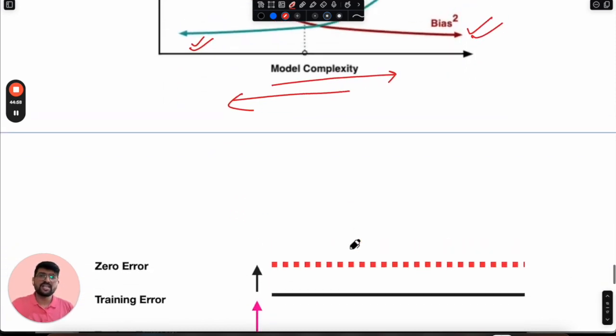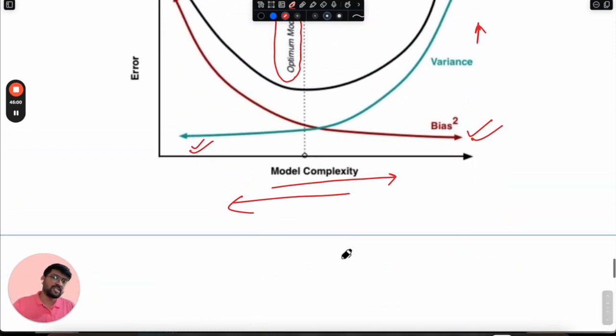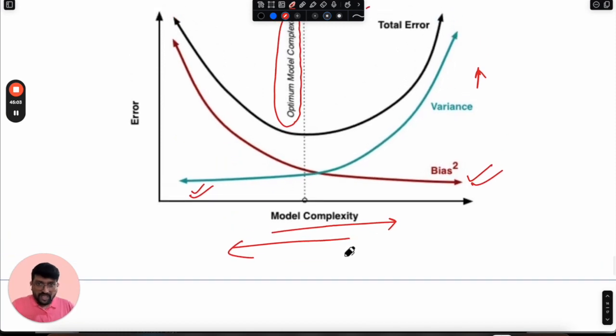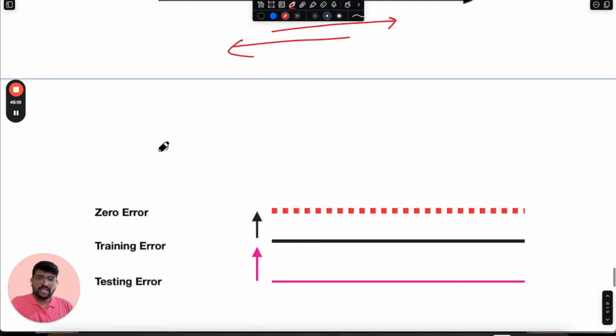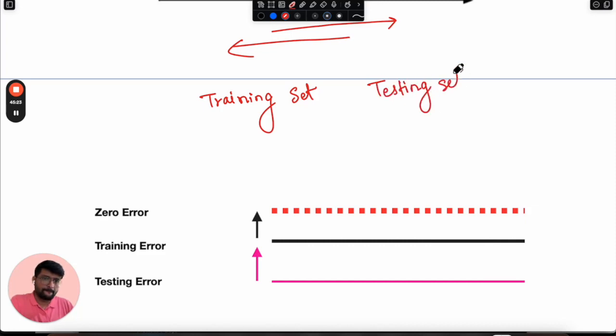So let's quickly understand how you will decide whether your model is suffering from underfitting or overfitting problems, or whether it is suffering from a high bias scenario or a high variance scenario. Suppose there are two sets: a training set and a testing set. These are two different sets that we have.